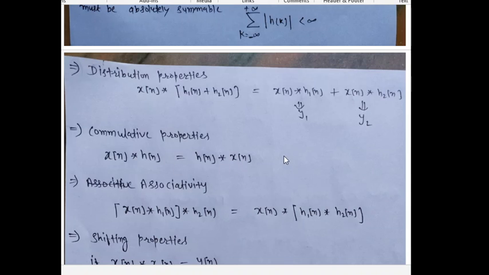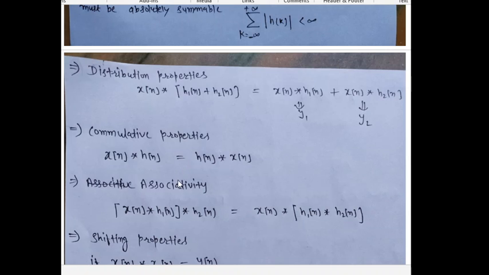So yn equals xn convolution hn equals hn convolution xn, or the summation over k from minus to plus infinity of xk h n minus k, or the summation over k from minus to plus infinity of hk x n minus k.